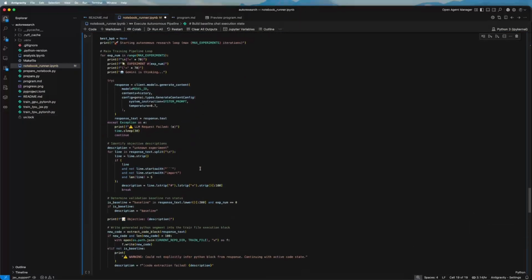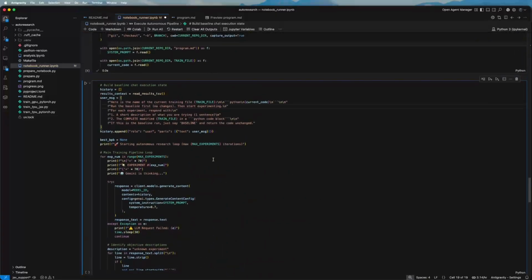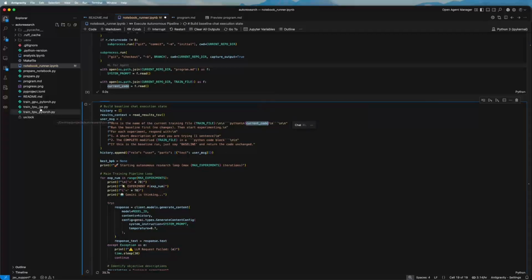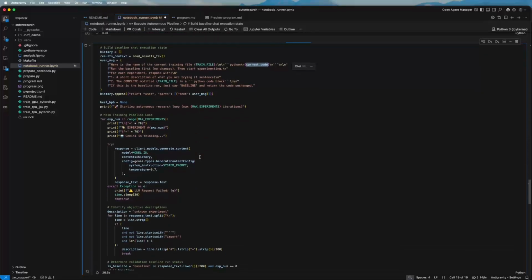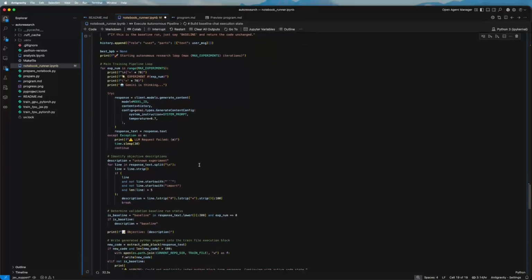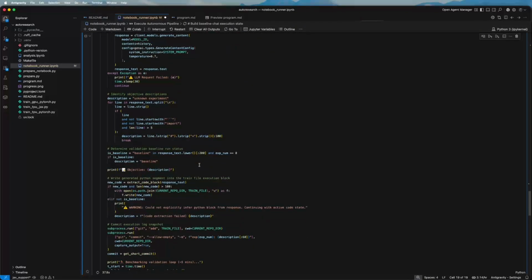And then we can go to the final cell, which is this one. It will start the training run. So let me run it and I can go through the main things here. This is basically how the system prompt, the initial prompt, is actually built. So some configurations here, pointing to the training file and the actual code, which is the training script. In this case, it will be the train TPU JAX file. It loads everything here into context and sends it to the model. So the model will receive this input also with the program.md, and we will actually just start to trigger the research loop. It has a lot of lines of code here, but they are not very important.